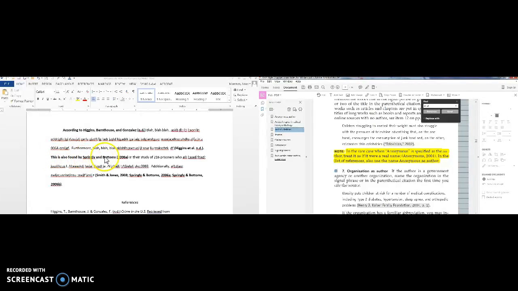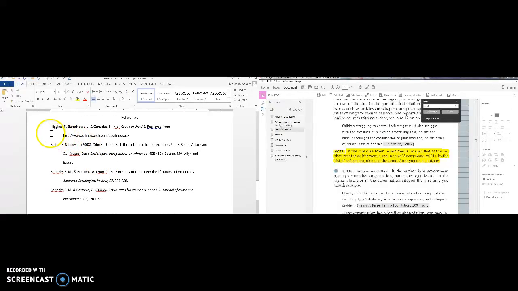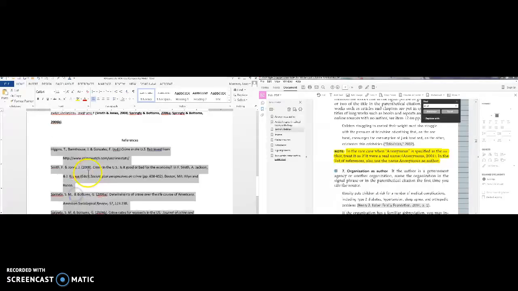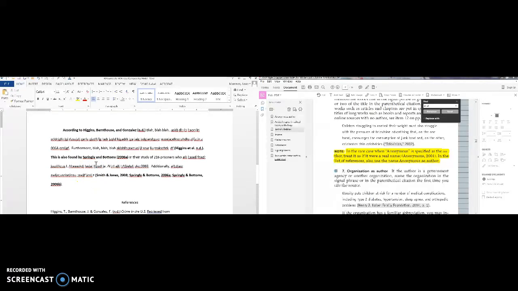So I could say this is also found by Springley and Bottoms in their study of prisoners, what happened to the prisoners, whatever it says, right? Additionally, blah, blah, blah. Now, maybe in this section, I've incorporated information from the Smith and Jones article and from both of the Springley and Bottoms articles. I would list them in the order I will find them in the reference list. Again, you're not bolding these. Every source that you cite in your paper is listed in your reference list. Every source that's listed in your reference list is cited in your paper at least once.